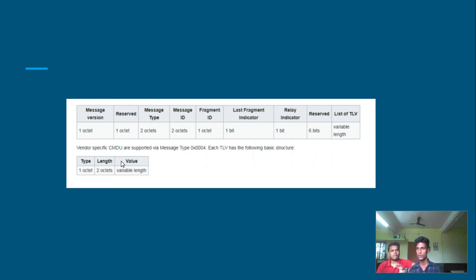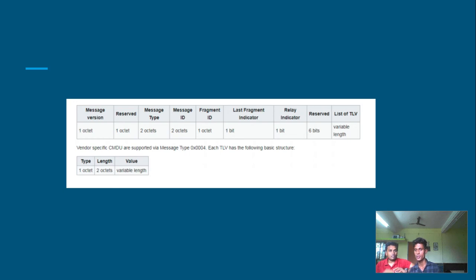So what is the use of the type length value? If you want to send some message, it has some type, so this type is stored here. And every message has some length, so the length of that message is stored here. How you have to think about it is, a sender is sending a message and a receiver is going to receive. When a receiver receives this message, it has to know what type of message it is. For processing the message, it also has to know the length. So based on the type and the length, it will go and analyze the message.